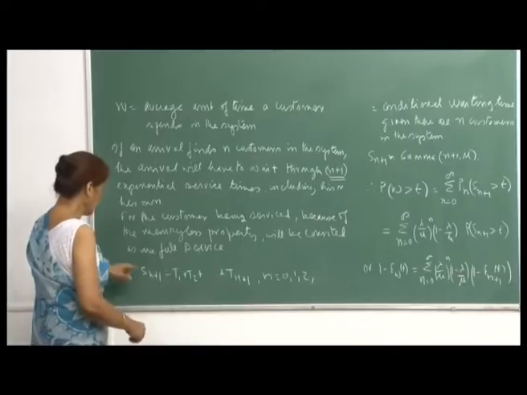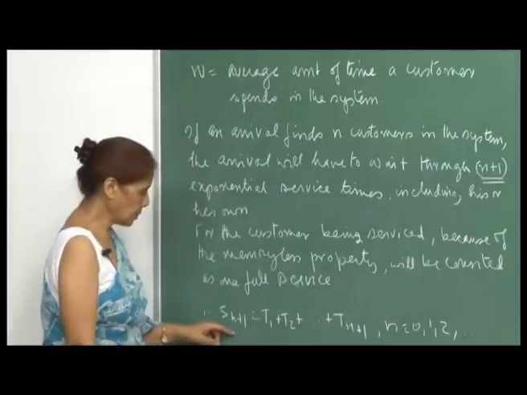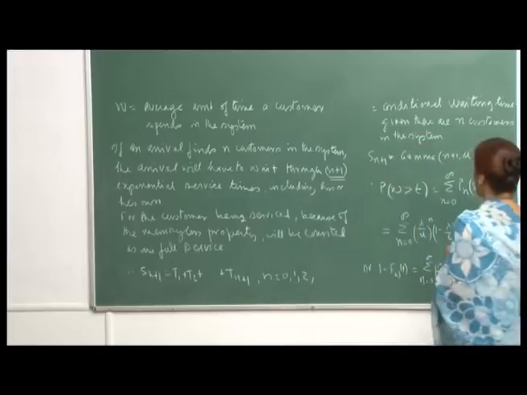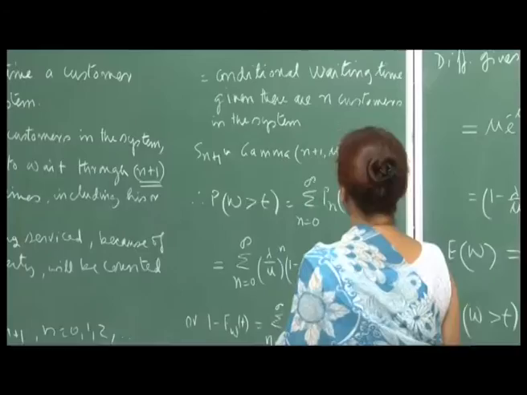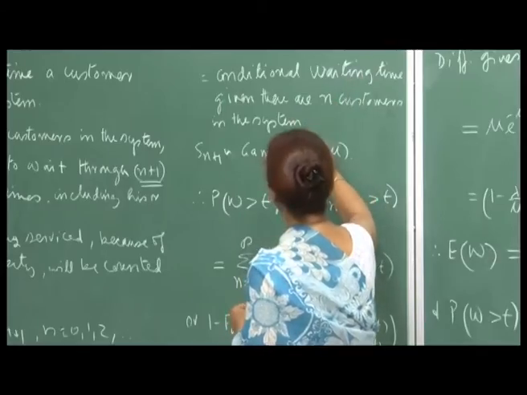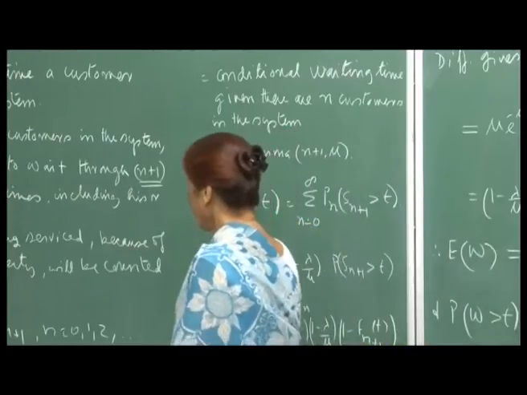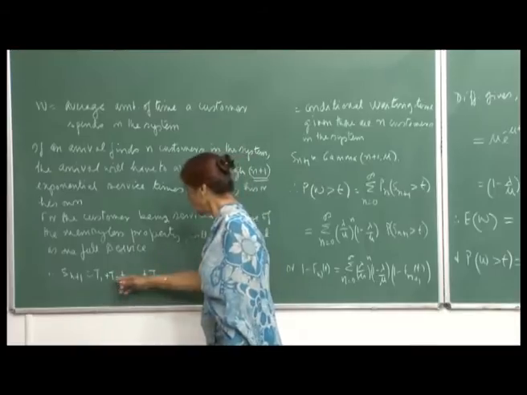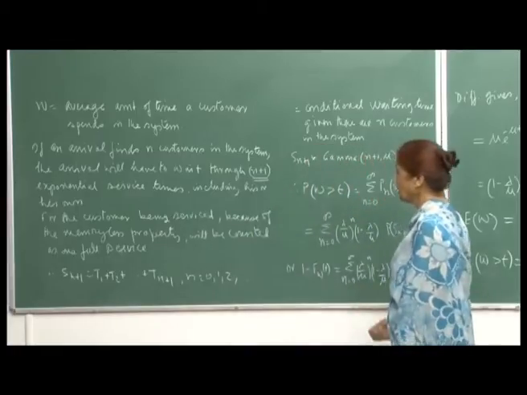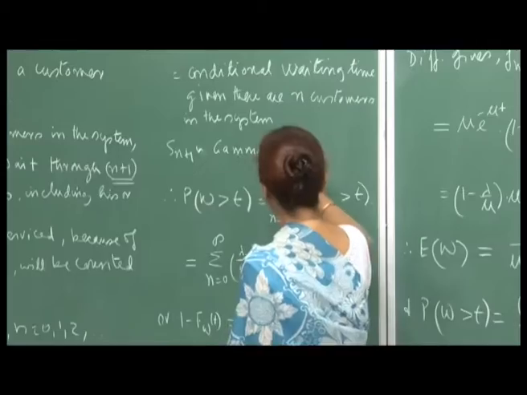So, therefore, your S n plus 1 will be T 1 plus T 2 plus up to T n plus 1, with n varying from 0, 1, 2, and so on. This is the conditional waiting time given there are n customers in the system, because S n plus 1 means a conditional waiting time given there are n customers in the system, and therefore, n plus 1 services have to be completed. Now, since the service times are exponentially distributed, we know that the sum of these n plus 1 independent identically distributed exponential random variables will be gamma n plus 1 comma mu.